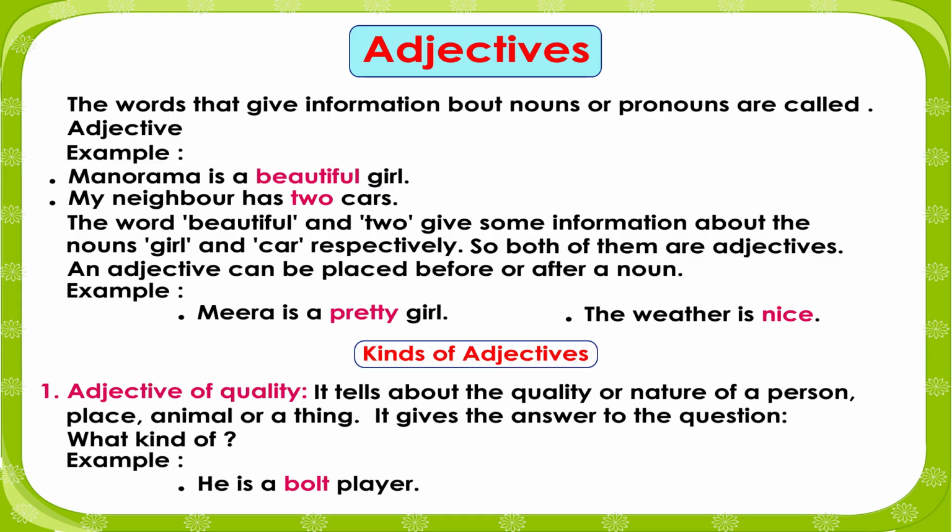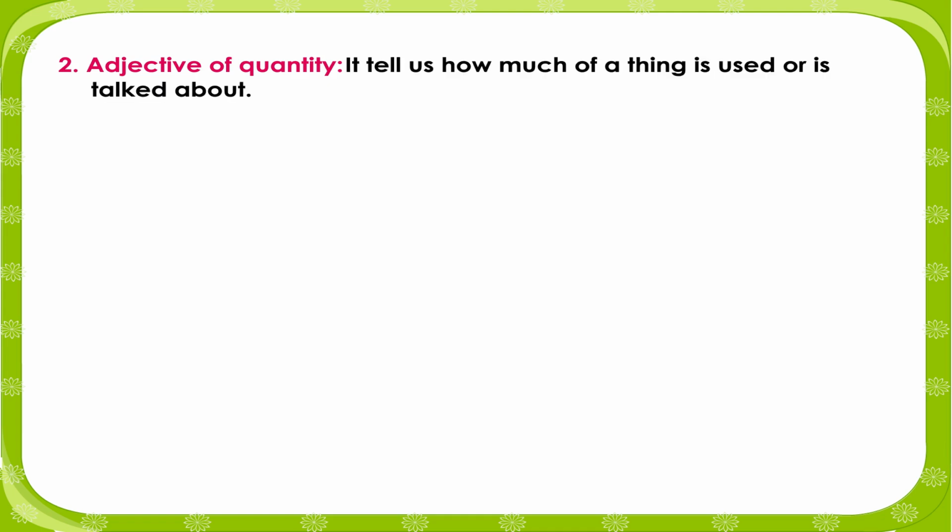Example: He is a bold player. She is a timid girl. Adjective of quantity. It tells us how much of a thing is used or is talked about. It answers the question, how much?